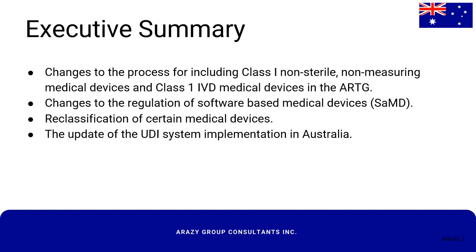Second, we will discuss the changes to the regulation of software-based medical devices that began on February 25, 2021. In addition to this, we will also discuss the reclassification of certain medical devices that comes into effect on November 25, 2021. And finally, the UDI implementation in Australia. Let's discuss each update in detail.